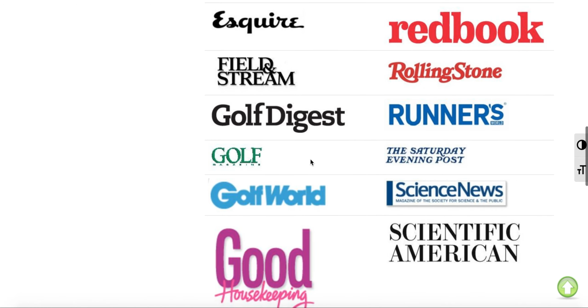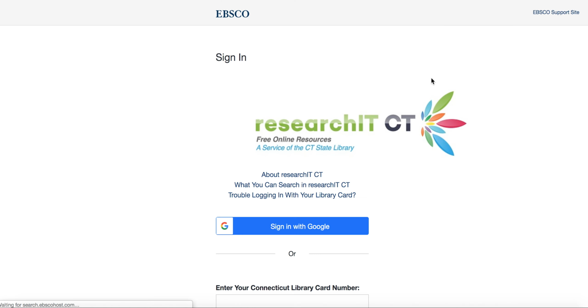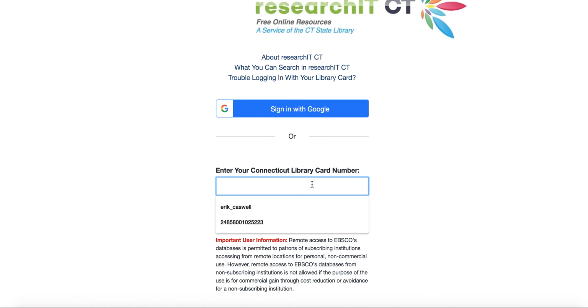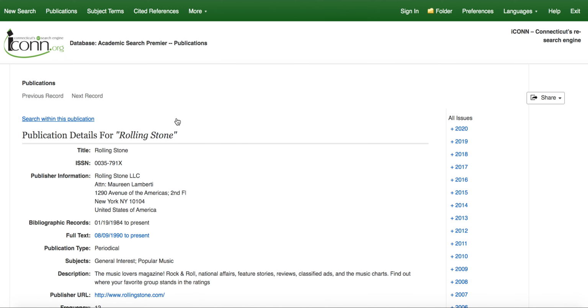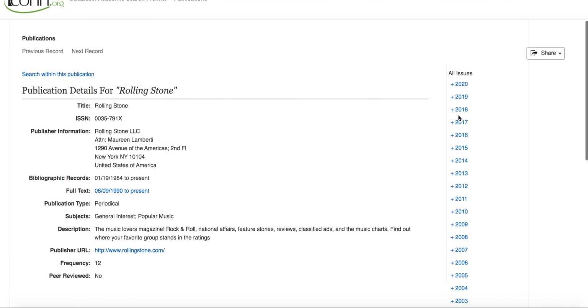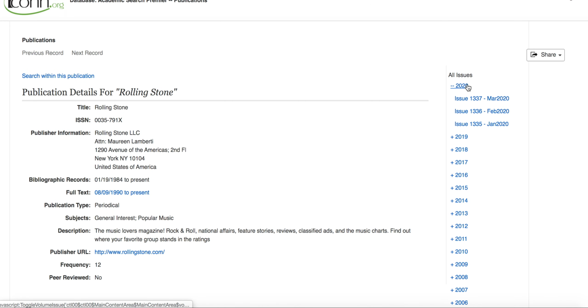Anyway, let's pick something maybe a little bit less focused on coronavirus. We'll go to Rolling Stone. Again, you're going to want to put your library card number in. And what's really helpful about most of the way these magazines are made available here is that you can see off to the side, they archive it by year, which is wonderful because then you can just go into the issue. You can see they already have the March issue here.